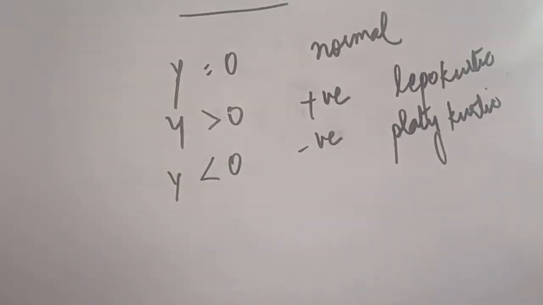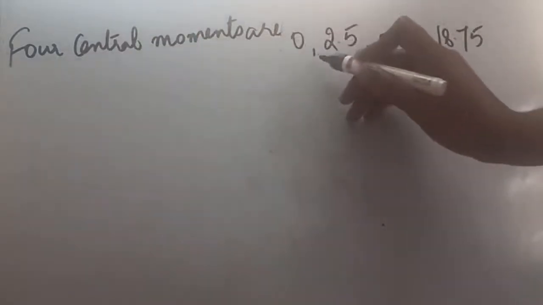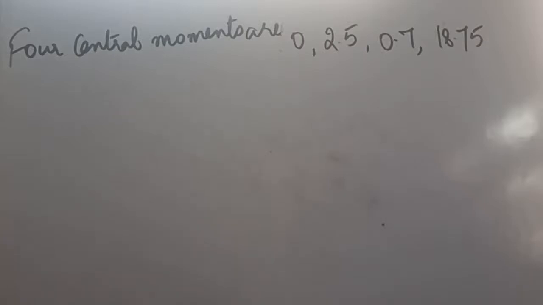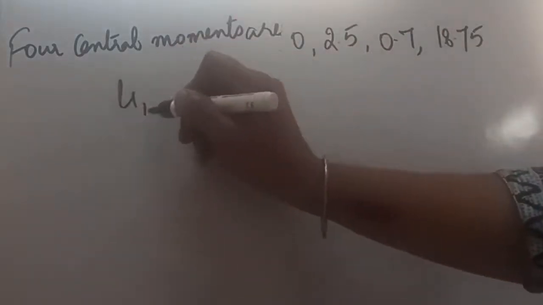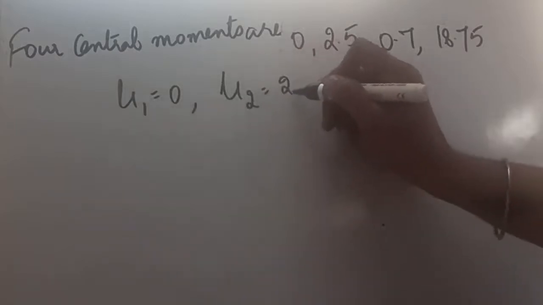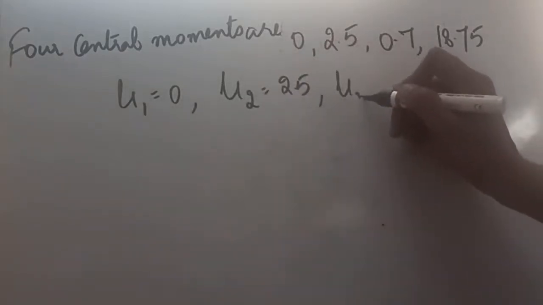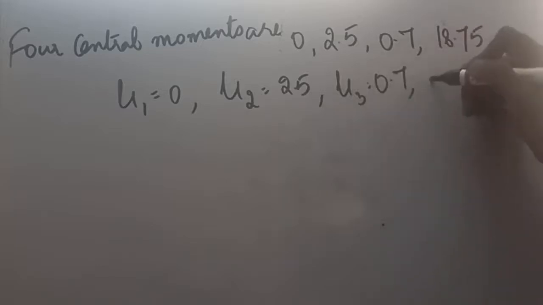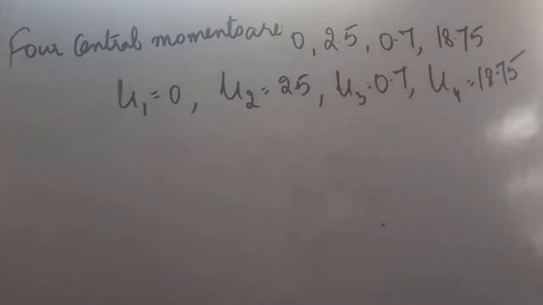Now let us see one example. In this question we have been given four central moments: 0, 2.5, 0.7 and 18.75. As these are the central moments, the first is mu1, the second is mu2, 2.5, then mu3, 0.7, and mu4, 18.75.